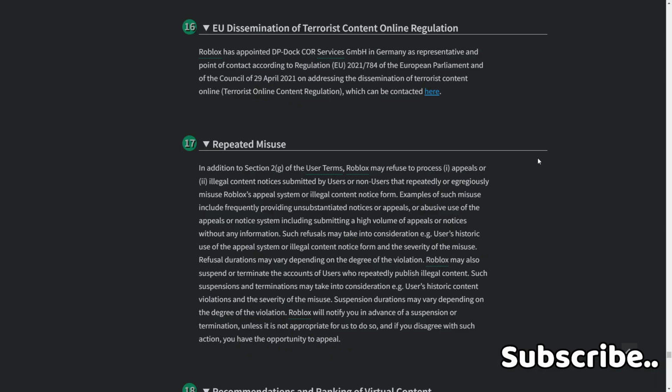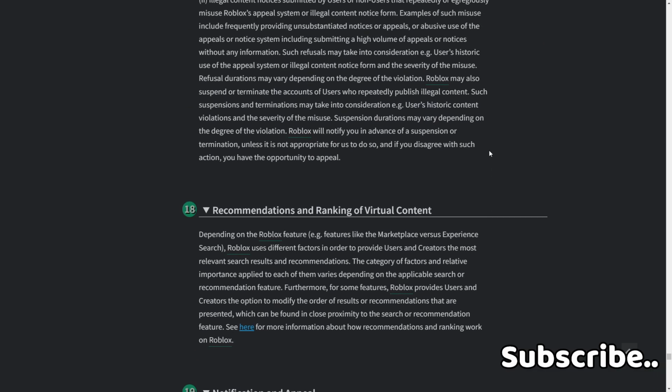Roblox may also suspend or terminate the accounts of users who repeatedly publish illegal content. Such suspensions and terminations may take into consideration, e.g., users' historic content violations and the severity of the misuse. Suspension durations may vary depending on the degree of the violation. Roblox will notify you in advance of a suspension or termination unless it is not appropriate for us to do so, and if you disagree with such action, you have the opportunity to appeal.